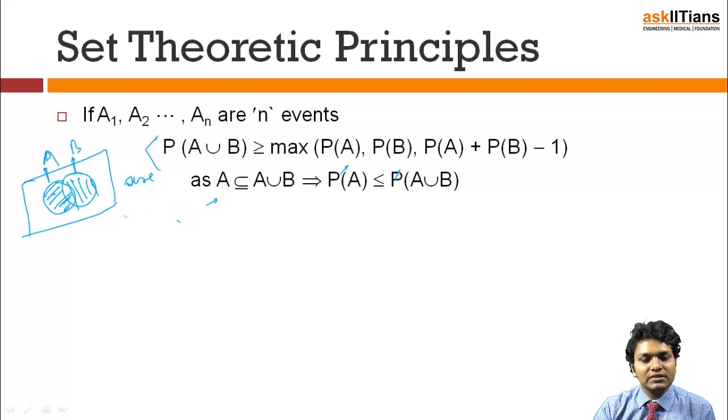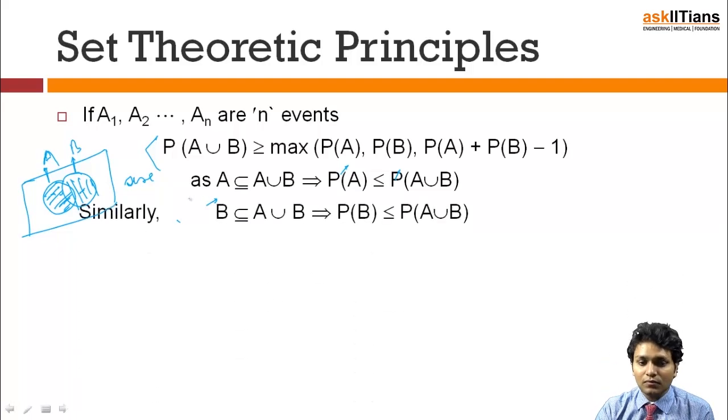So I'll always get the probability of A union B bigger than that. As you can see, A union B is always bigger than A, A union B is always bigger than B, and A union B will always be bigger than A plus B minus 1, and we'll tell you how. As A is a subset of A union B, I can say that probability of A will always be less than probability of A union B.